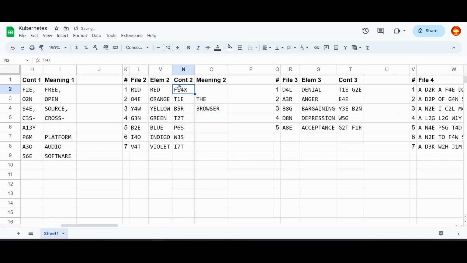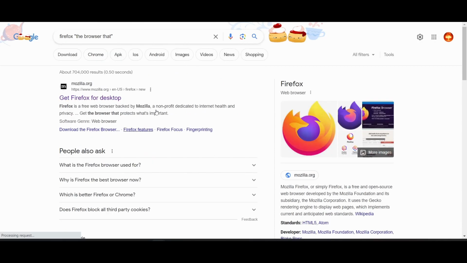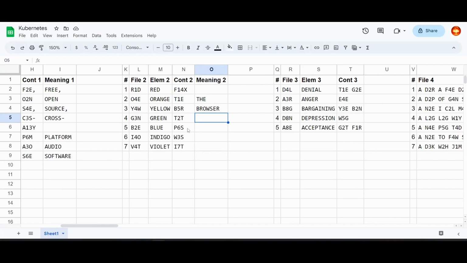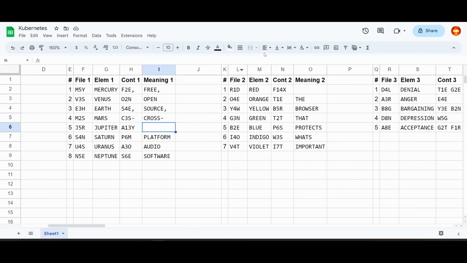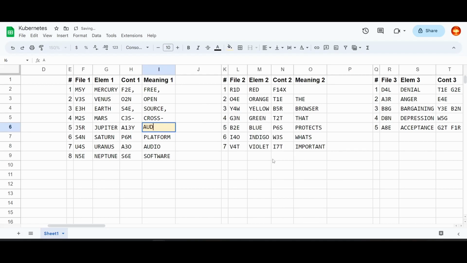So this looks extra, and it might be Firefox, the browser that protects what's important. Yeah, I think this is a good pattern.